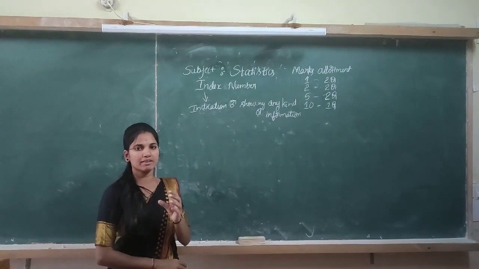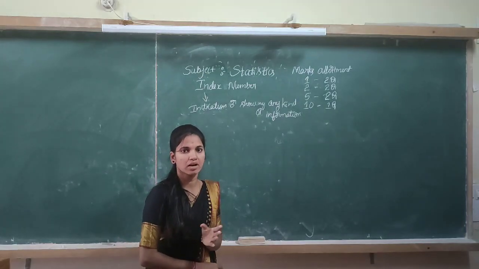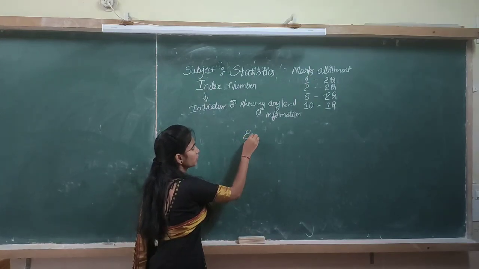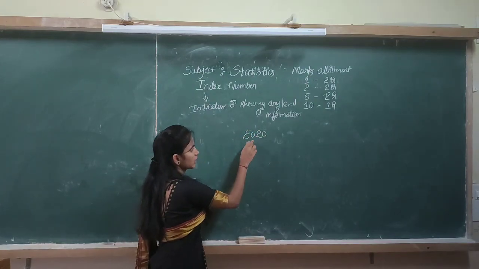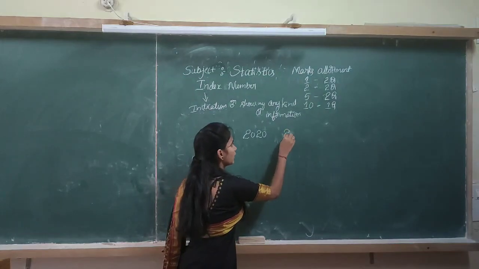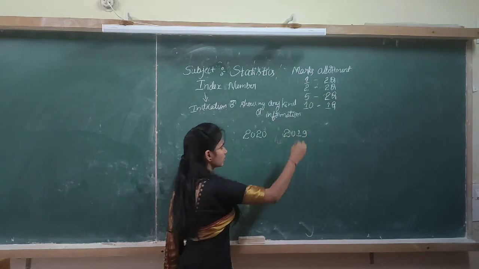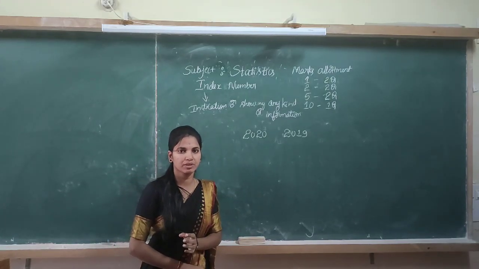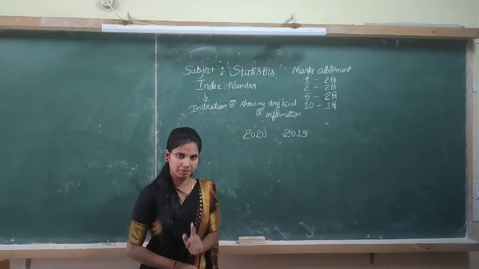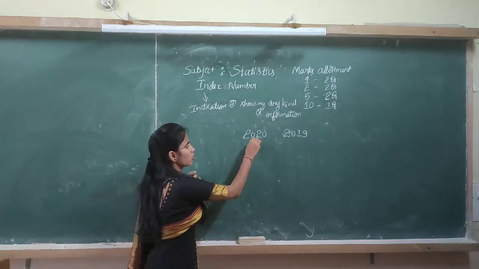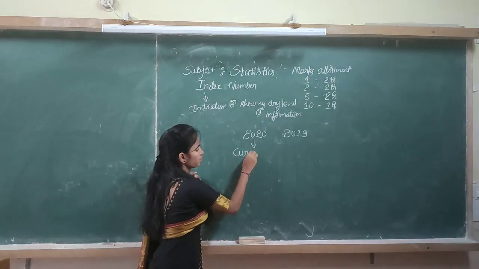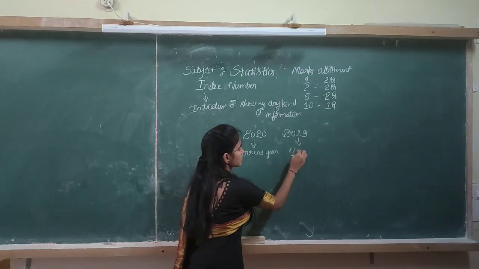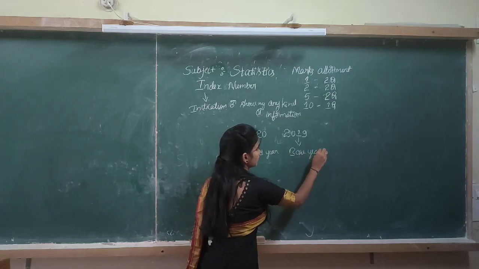If they give the prices of commodities between 2 different years, for example 2020 and 2019, then how do you identify which is base year and which is current year? We are in the year 2020, so we consider 2020 as current year and 2019 as base year.